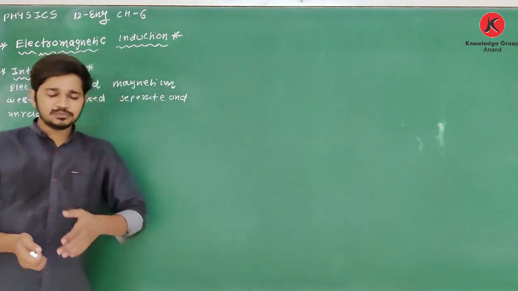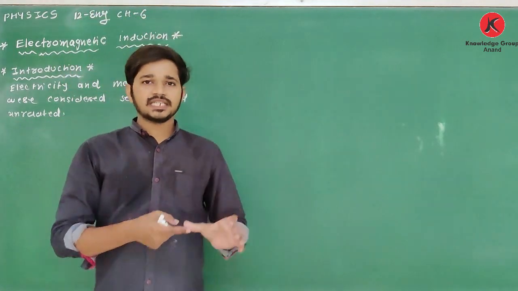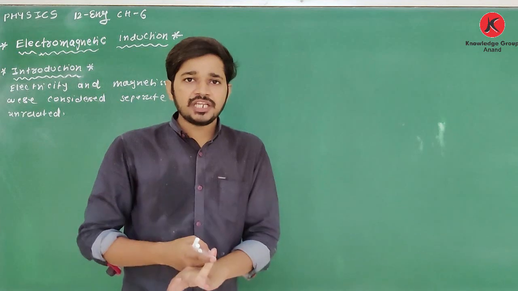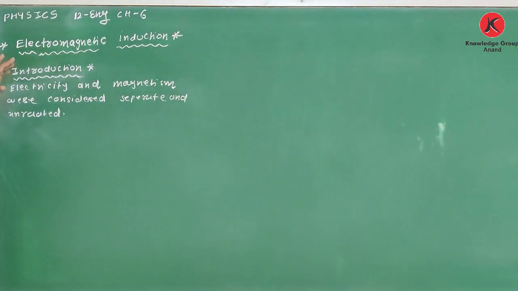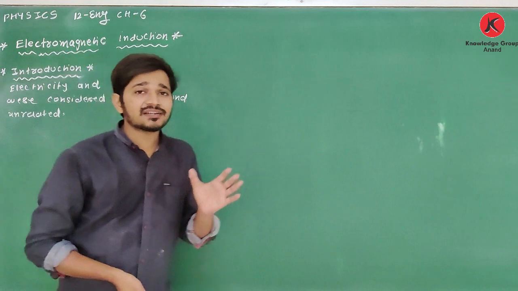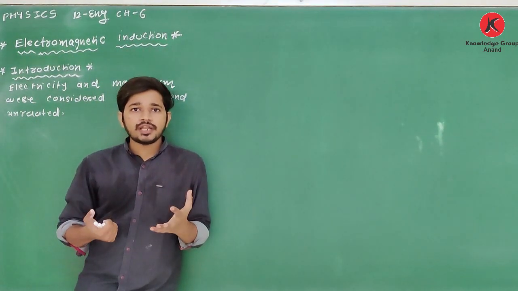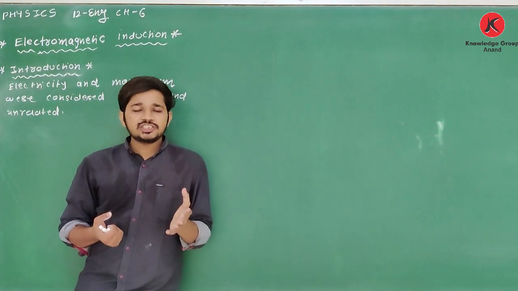But after a number of experiments performed by Einstein, Ampere, Faraday, Henry, they proved that these two branches, electricity and magnetism, are not separate, they are not unrelated, but they are related. Now, how related? Yes, in chapter number 4 we have proved.